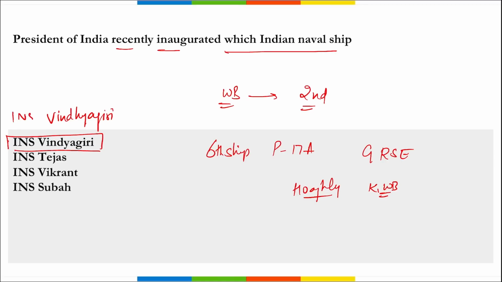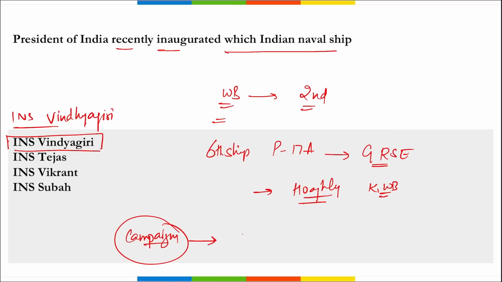This is the name of the Indian naval ship that was inaugurated by President of India Draupadi Murmu during her second visit to West Bengal, and this was inaugurated at the GRSE facility on the bank of the Hooghly River in Kolkata, West Bengal, right? Another, remember, there was a campaign launched by Draupadi Murmu ma'am, and the campaign was My Bengal, Addiction Free Bengal, right? As the name suggests, My Bengal, Addiction Free Bengal.